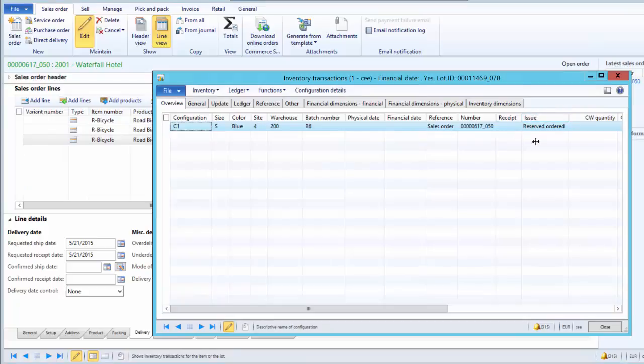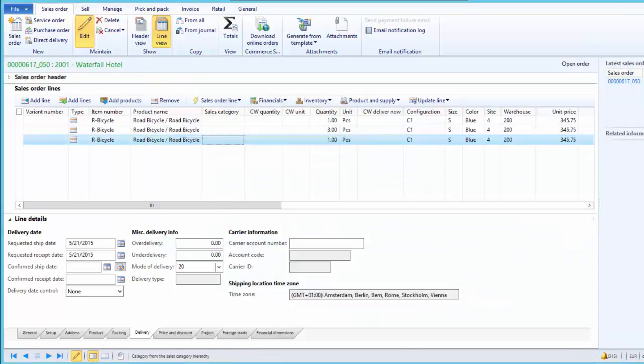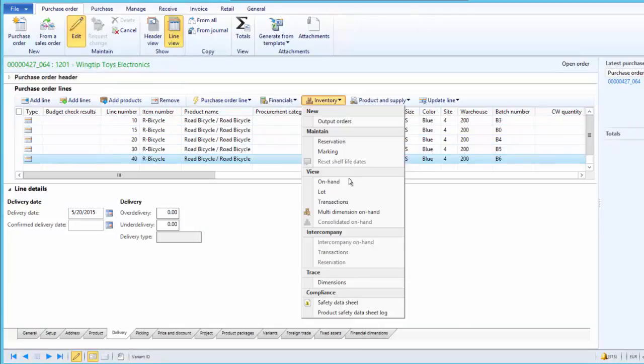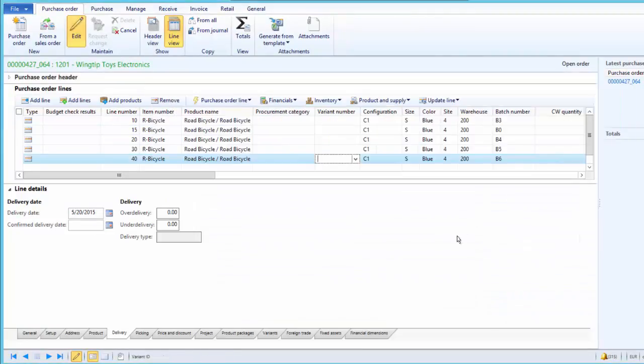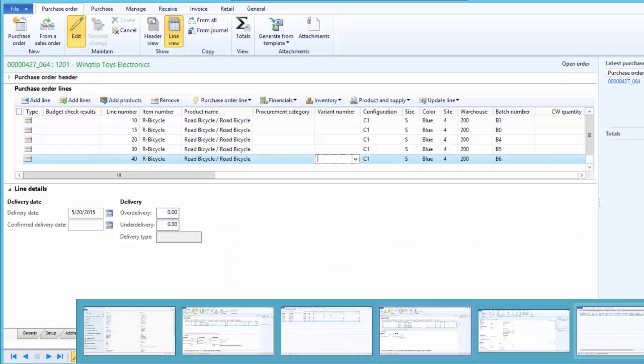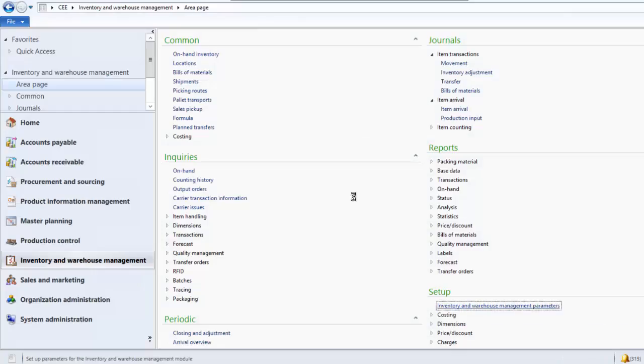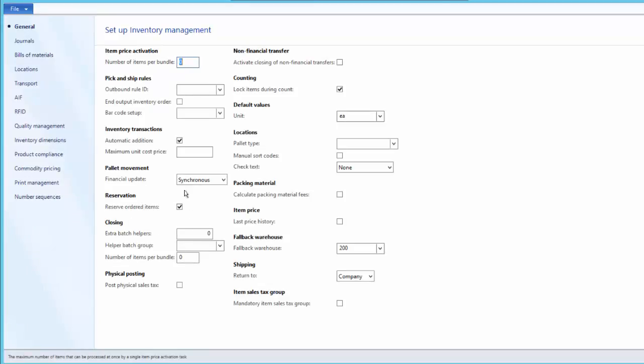So the issue status is reserve ordered, and these are the purchase order receipts which have not yet been received. These are simply on order. The system will only reserve against the expected receipt if this particular parameter, reserve ordered items, is checked under the inventory and warehouse management parameters. Otherwise, the system will not reserve.